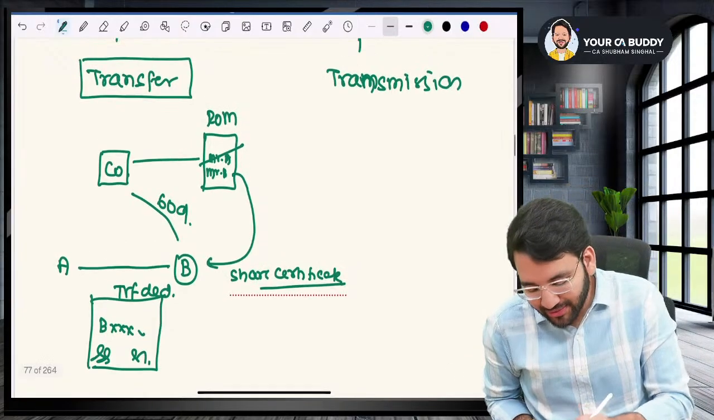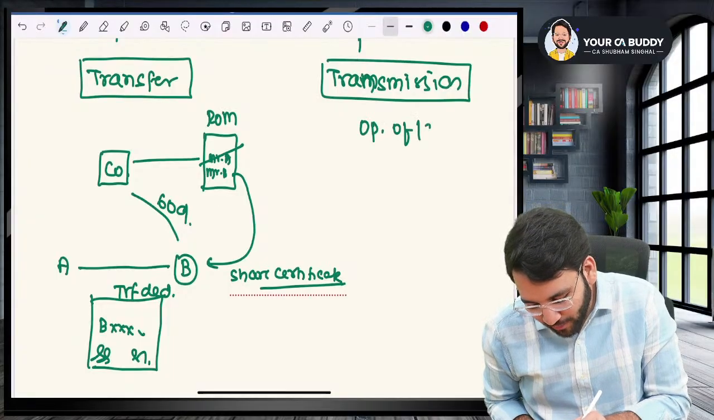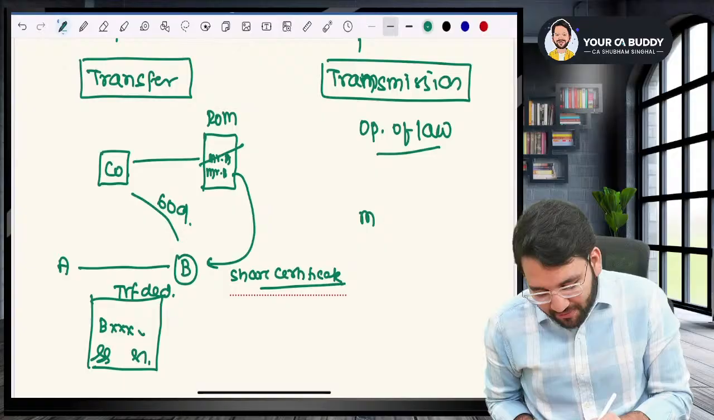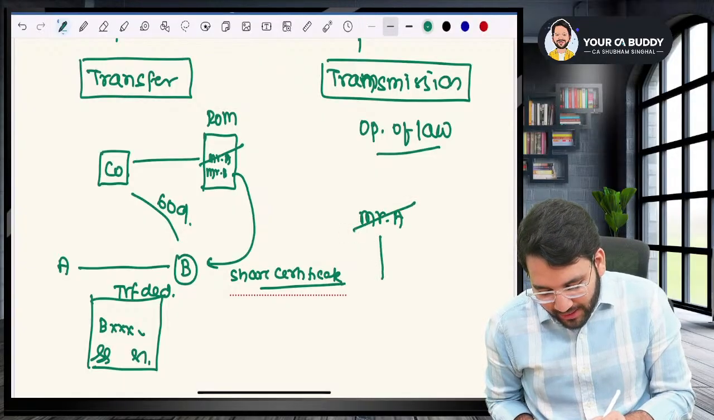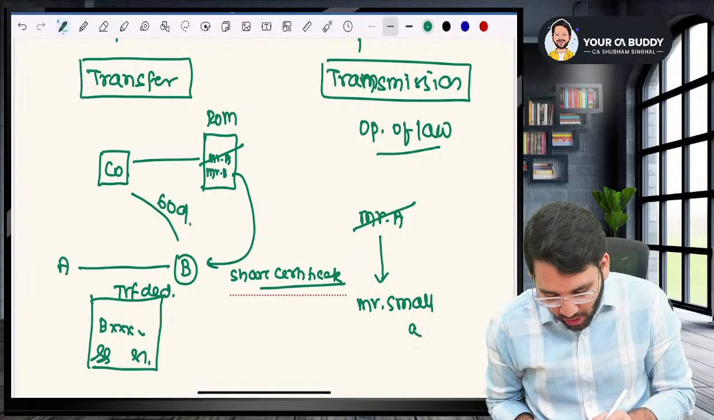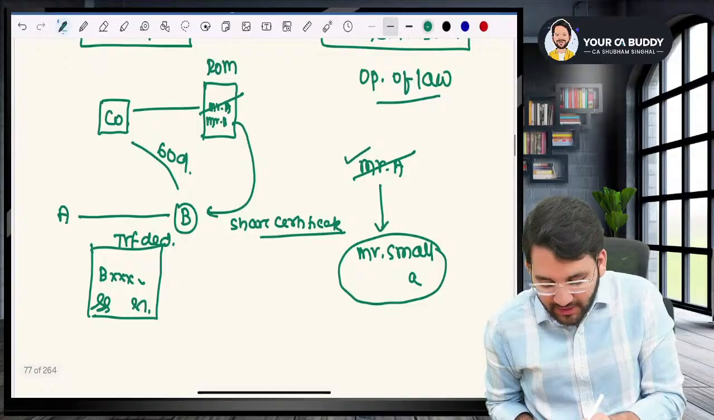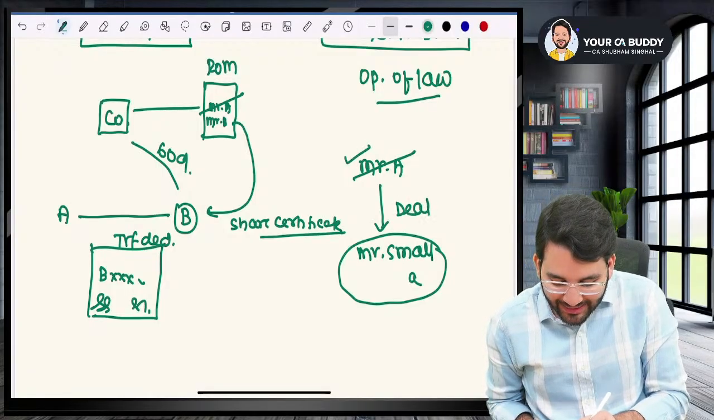Right? What is transmission, sir? Transmission is something which happens because of operation of law. What do you mean? Sir, if Mr. A died, his shares will be transferred to Mr. Small a, who is the son of Mr. A. He got the shares of Mr. A because of transmission, that is death.